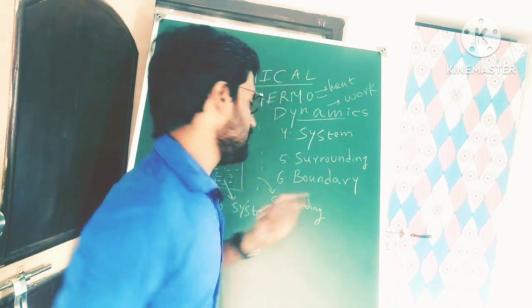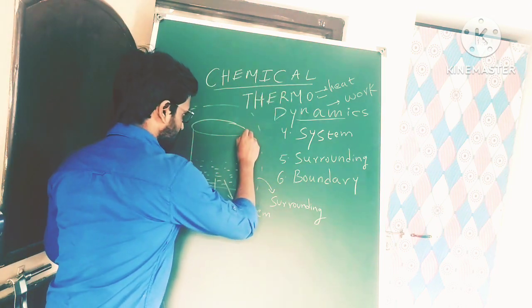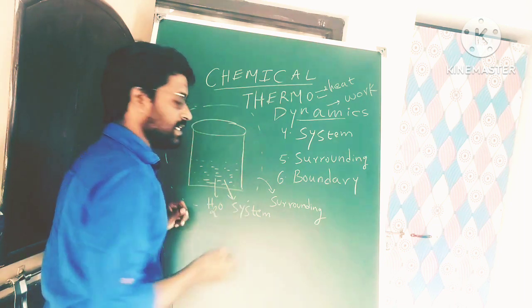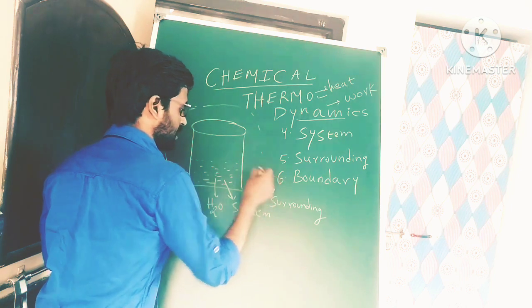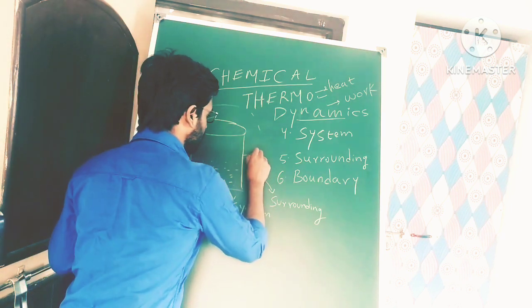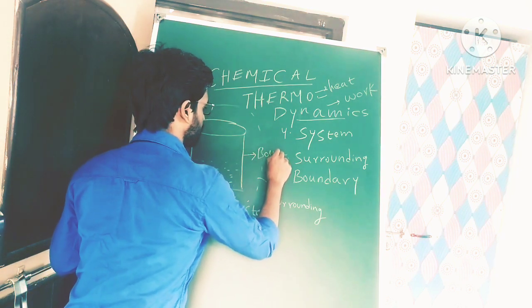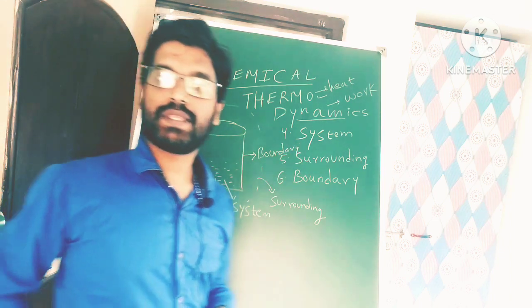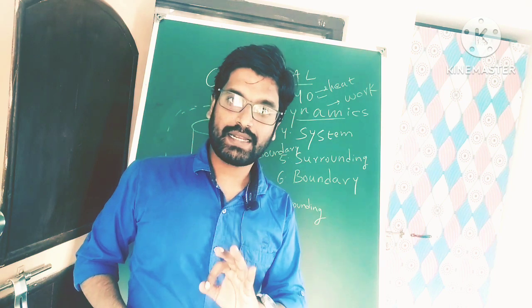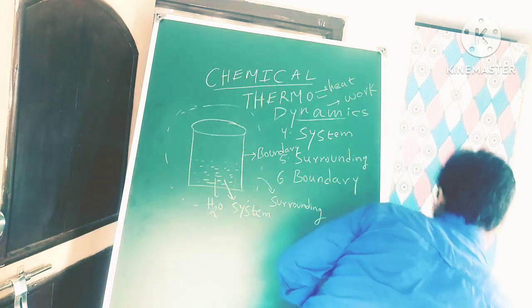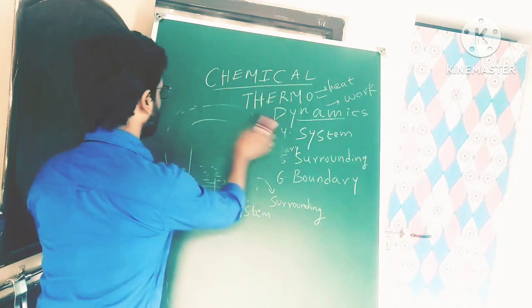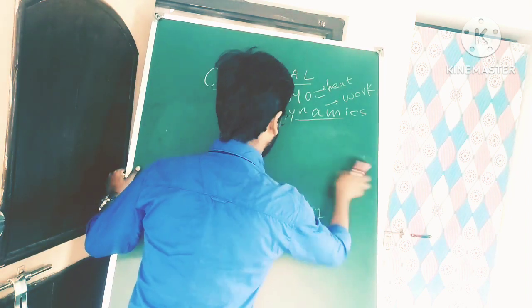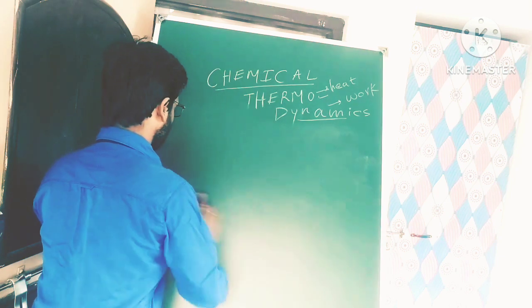See, this line or this surface dividing the system from the surrounding is called boundary. Clear?